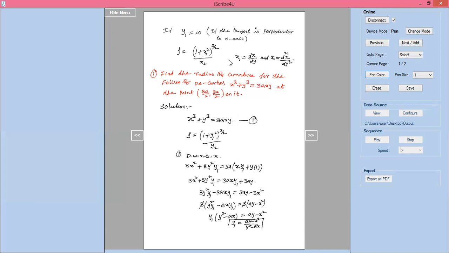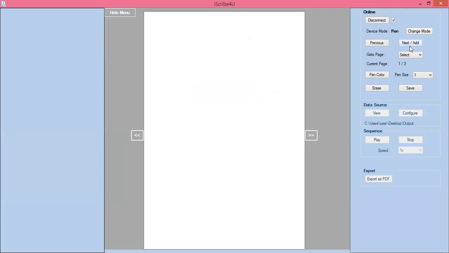y1 equal to (ay minus x square) divided by (y square minus ax).